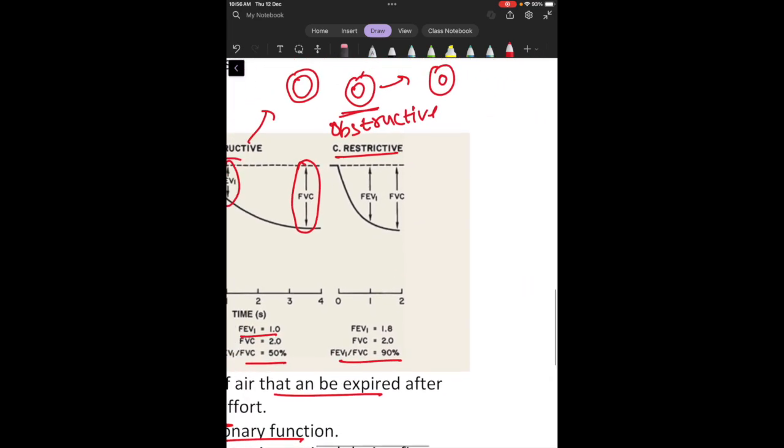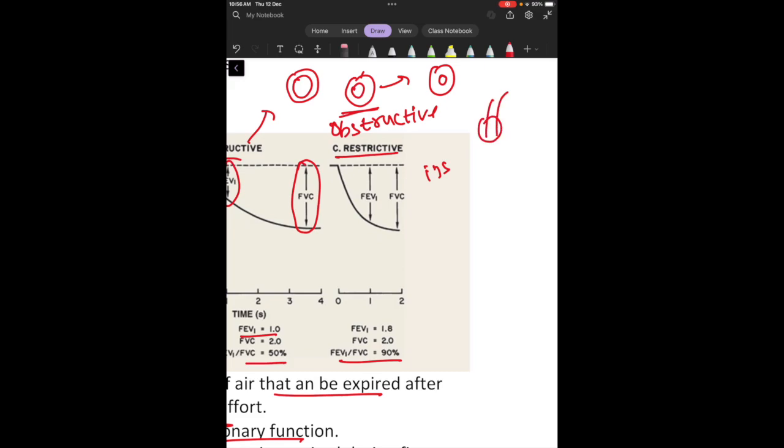Why? Because the inspiration is not that good, the expiration is not that good, and there is no obstruction to expiration. The person takes in a normal amount of air, but the expiration is just equal to the inspiration. Both are bad. The forced vital capacity is also not good here, since the lungs are not able to expire fully and they are fibrotic, but the airways are not collapsing here.